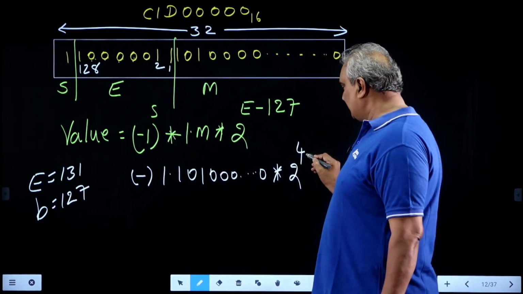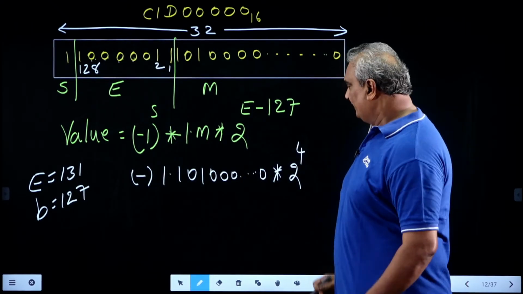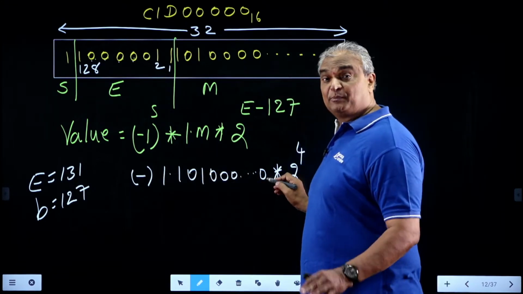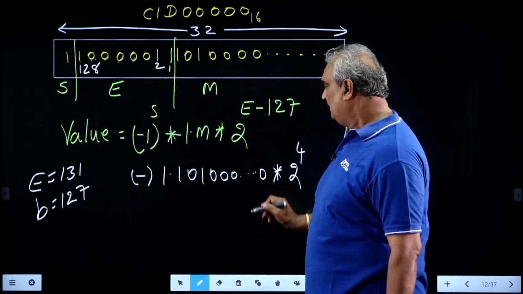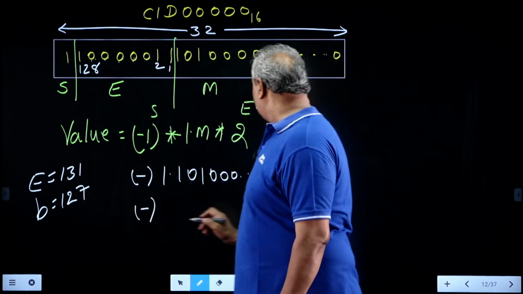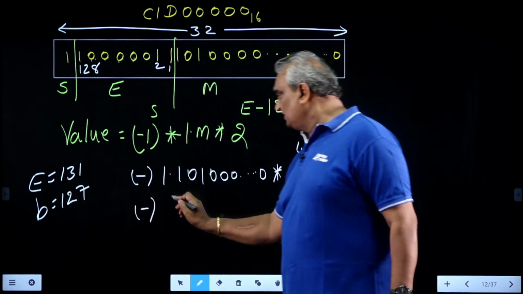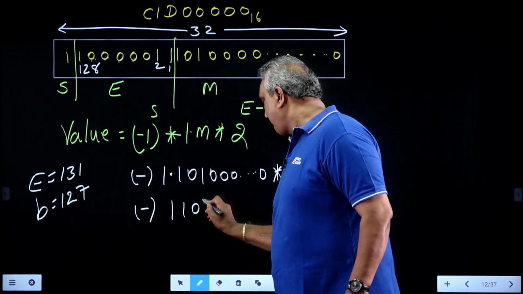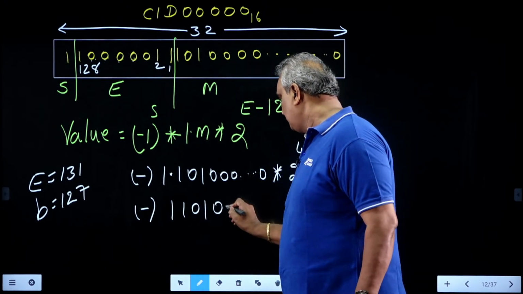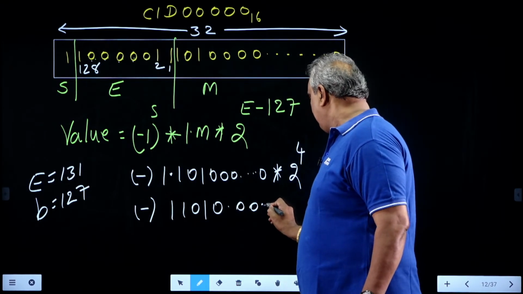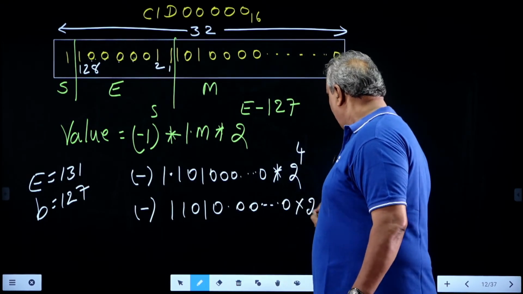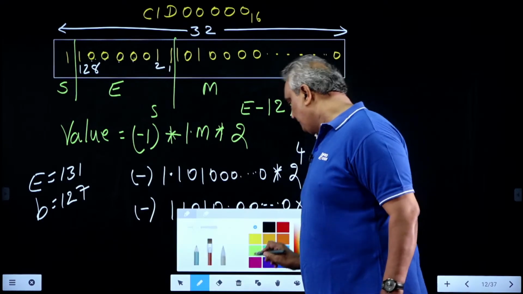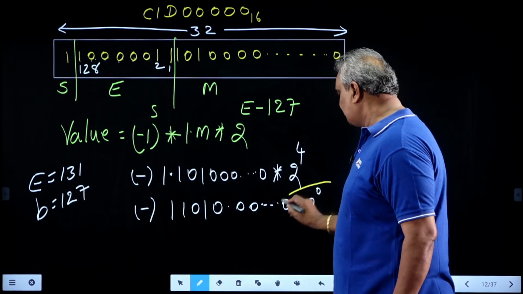Now, when this exponent becomes 0, then this binary value directly provides the decimal value. Now it is nothing but minus. To get 0 in this place, you have to shift the decimal point to the right by 4-bit positions. When this exponent becomes 0, there is no need to consider these values.